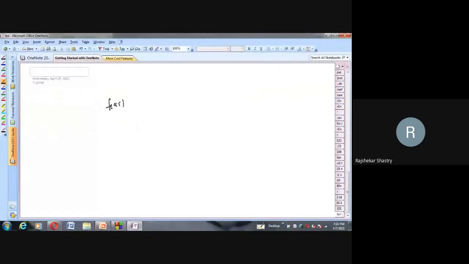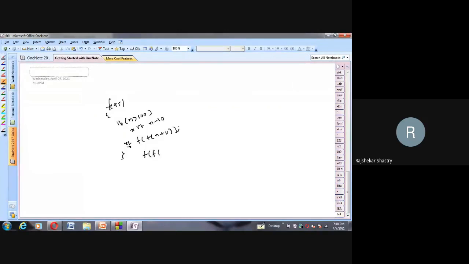In the recursive call, if n is greater than 100, return n minus 10, otherwise return f of n plus 11. Since n is 95 and not greater than 100, the base case will not be encountered. It comes in the regular flow to this point, and here it is f of